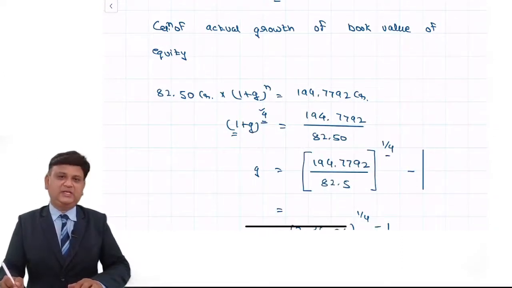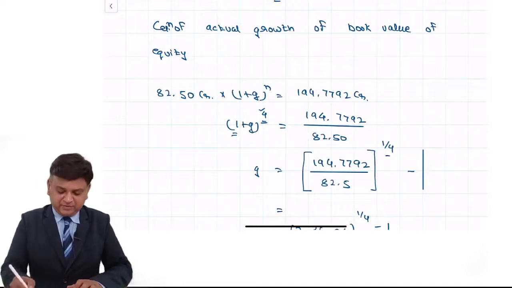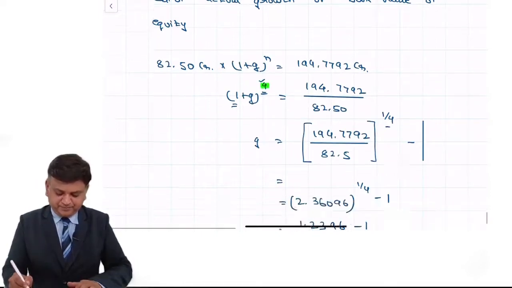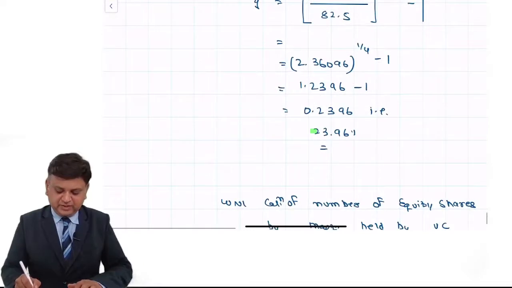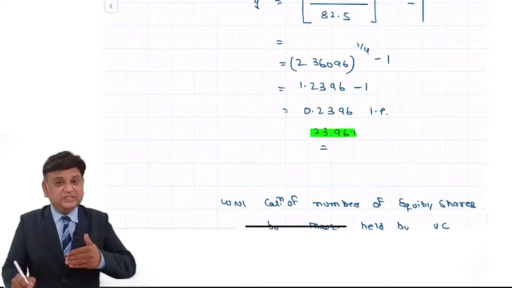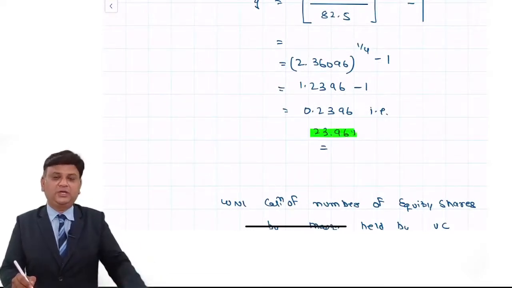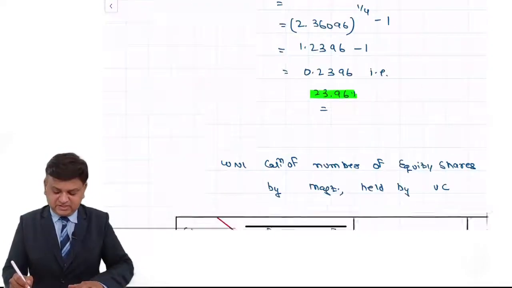The second thing that we understand is that we can compute even the actual growth rate. In this example it is very simple because the number of years is exactly 4. So we find that the growth rate is 23.96%. Based on this also you can draw the conclusion that the contention of Mr. Smith is correct. 23.96 is exceeding 20.